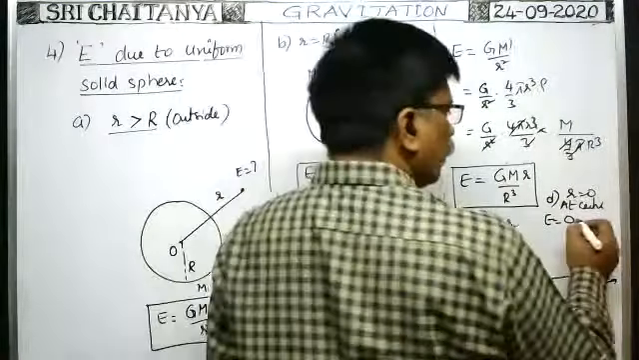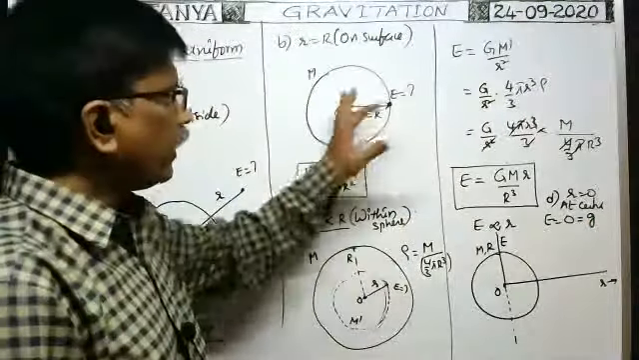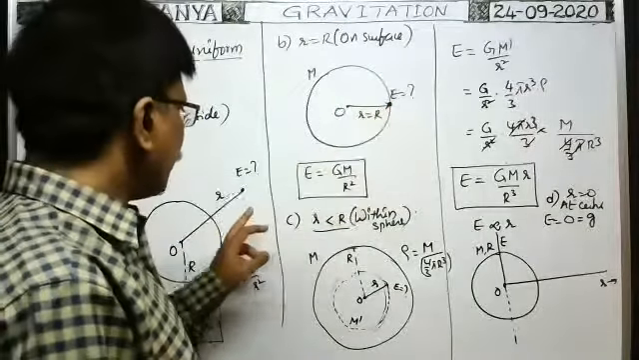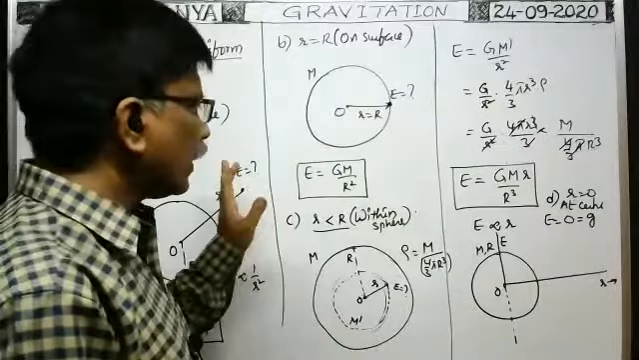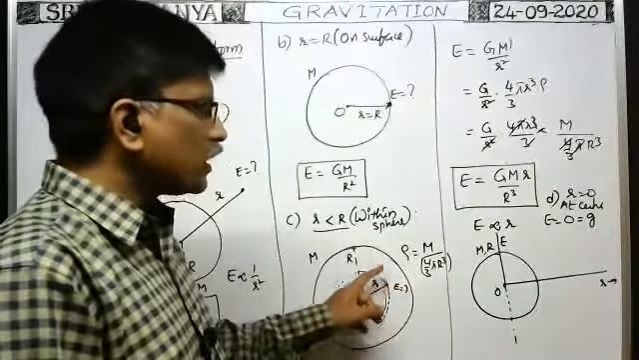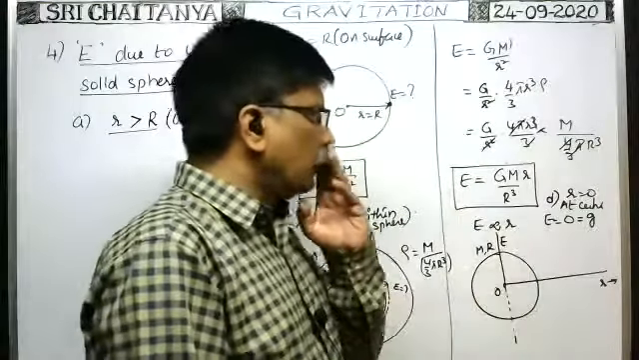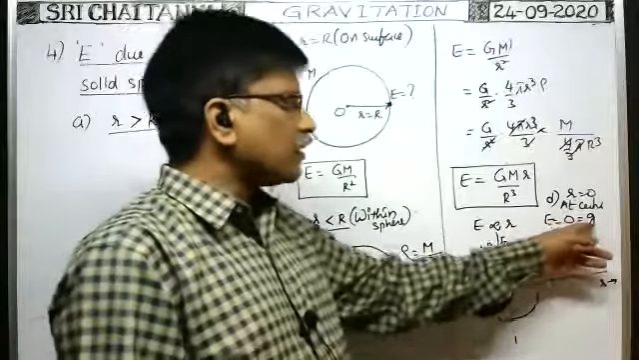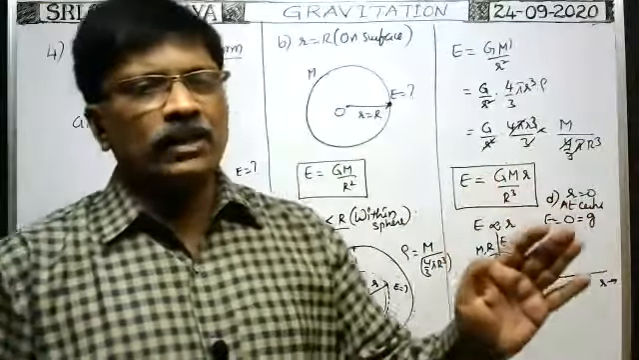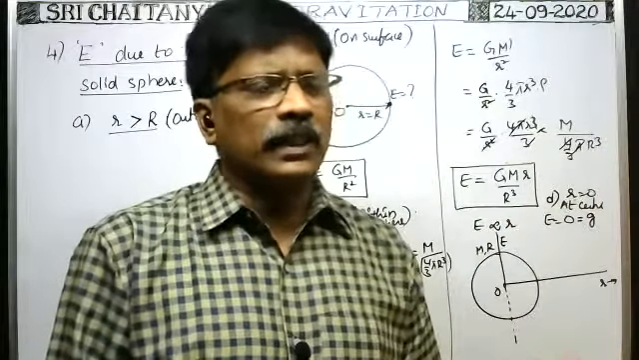As we know, intensity of gravitational field is equal to acceleration due to gravity only. Here also, everywhere, intensity of gravitational field means acceleration due to gravity at this point. Here, intensity of gravitational field at the center means acceleration due to gravity at the center. So from this it is clear that the intensity of gravitational field becomes 0 at the center of the solid sphere. That means acceleration due to gravity is 0.